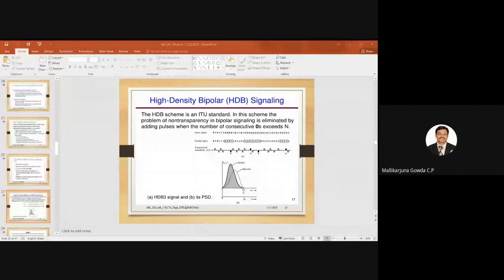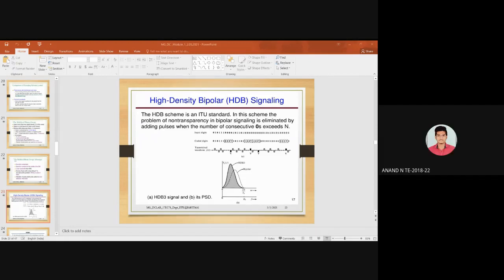This high density bipolar scheme is an International Telecommunication Union standard. In this scheme, we overcome the problem of non-transparency in bipolar signaling by adding pulses when the number of consecutive zeros exceeds the value of n. The value of n here is 3, which is why it is called HDB3 signal.